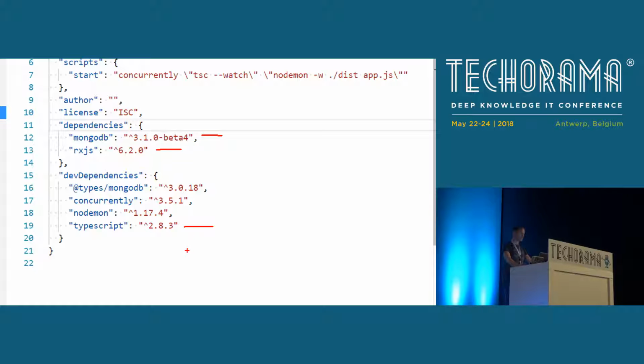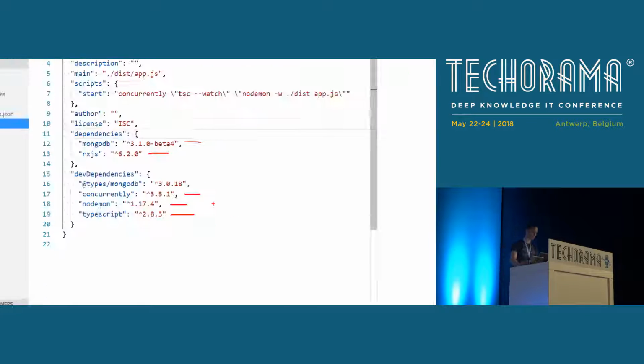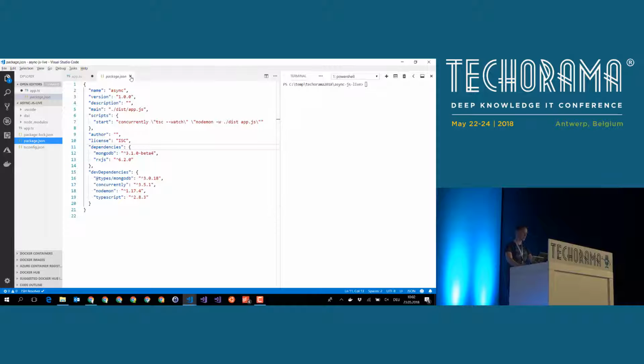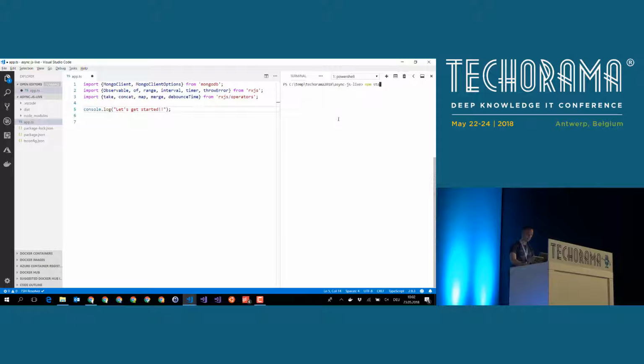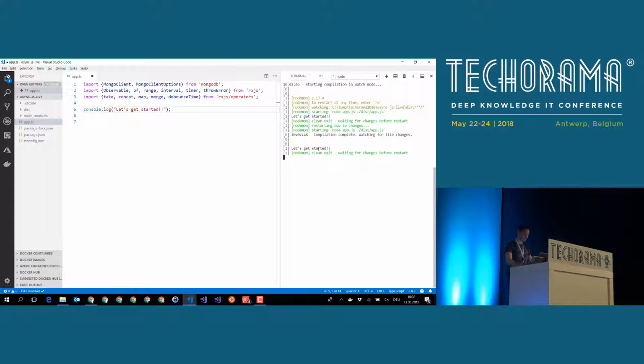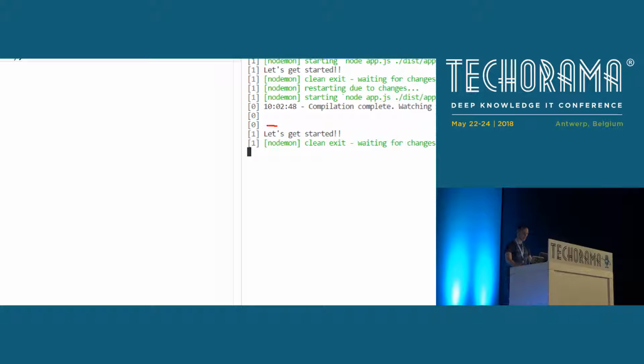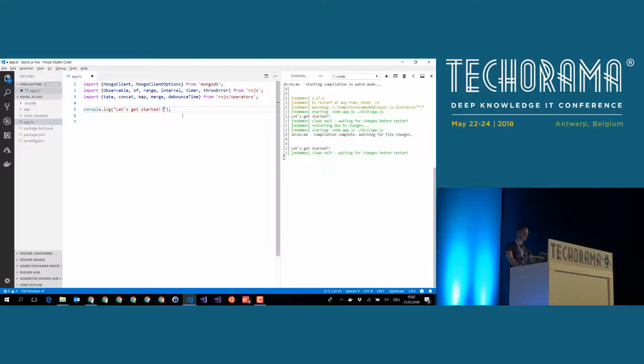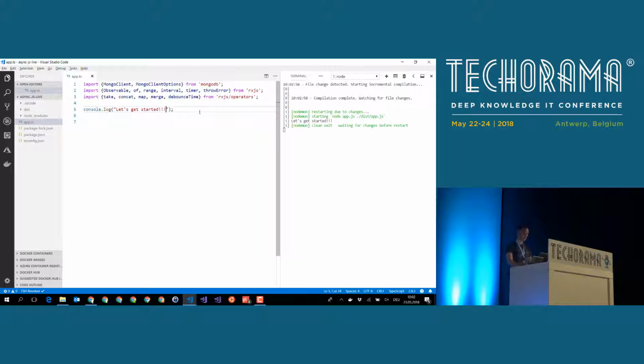I'm going to use some tooling, Nodemon and concurrently, so that I do not have to start the TypeScript compiler over and over again. On the right-hand side, I'm going to start Nodemon. If we zoom in a little bit, you will see that in this setup, it always says, let's get started. If we change something and save it, it's automatically restarted and run on the right-hand side. So whenever I change something on the left-hand side, we can always look at the example on the right-hand side.